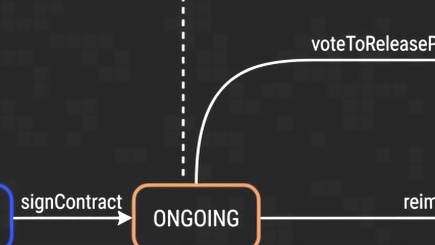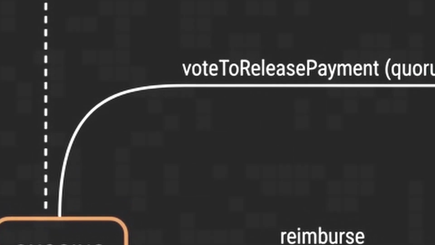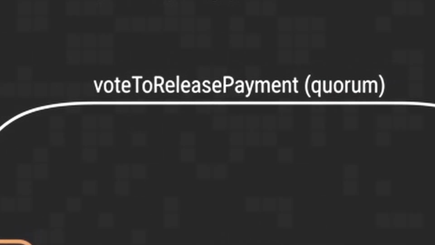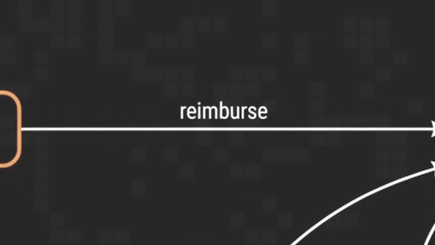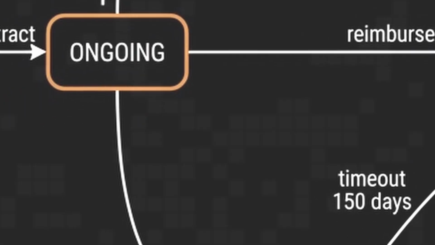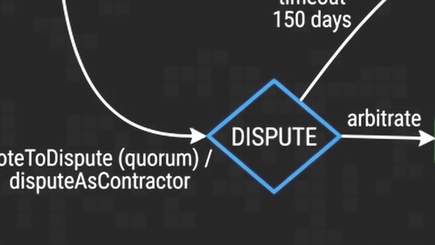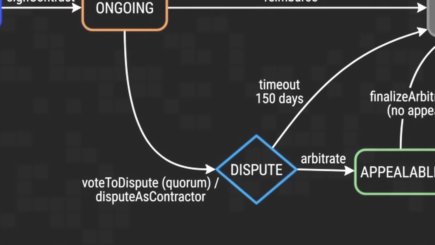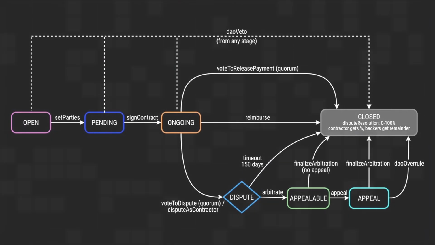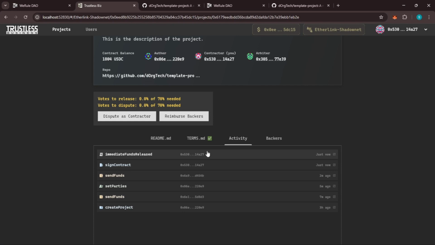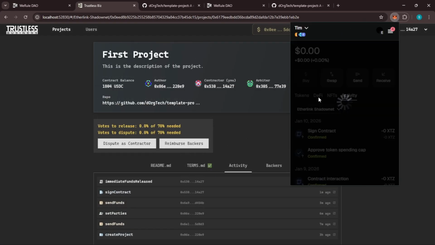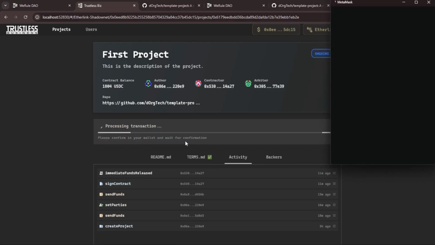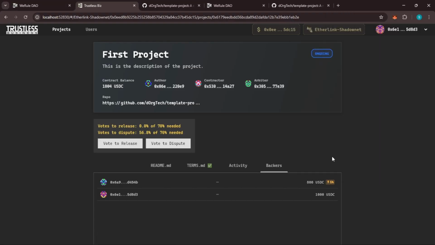If the backers are satisfied with Tim's delivery, they can vote to release the payment. If Tim decides that he can't deliver, he can reimburse the backers. Alternatively, a dispute can be initiated by either the backers or the contractor, if the backers aren't happy with Tim's delivery, or if Tim feels he has delivered and funds should be released. Tim submits the work, but Alice and Bob aren't happy with it. They vote to open a dispute.